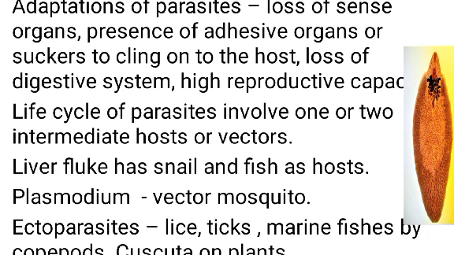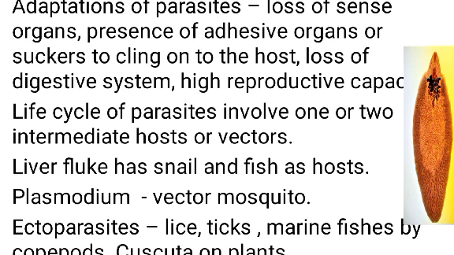It is having two intermediate hosts, that is the snail and a fish. So snail and fish are the intermediate hosts of the liver fluke. Liver fluke is a parasite which lives in the liver of cattle. In order to complete the life cycle of liver fluke, it needs two hosts. They are the snail and a fish.